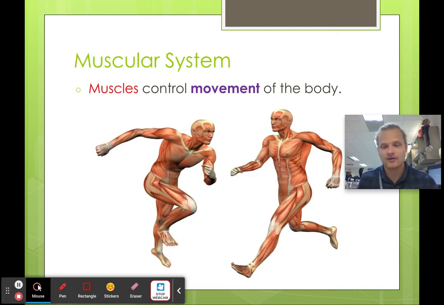So having the bones is super important, because muscles attach to those bones. And then when you flex your muscle, one is going to contract and pull your arm toward you, or pull whatever part of your body you're trying to move. Muscles are about movement. It goes together.